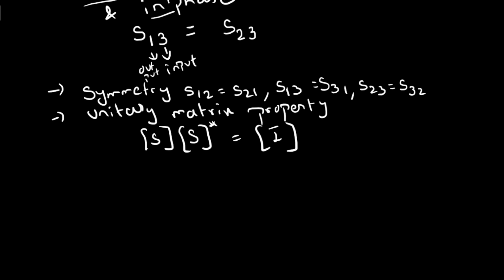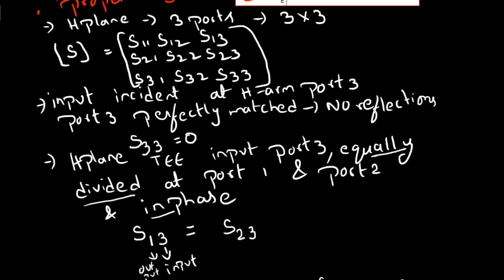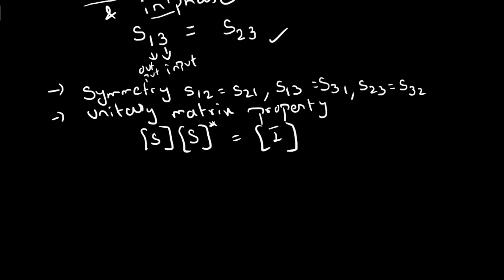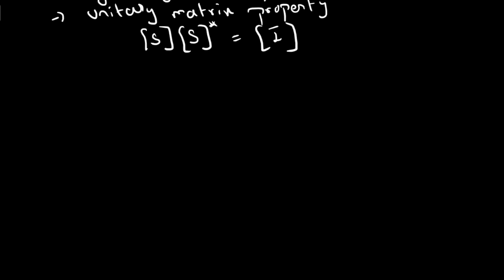Now, by considering the properties of H plane T, we get two conclusions: S33 equals 0, and S13 equals S23. You can replace these values in the scattering matrix along with the symmetric properties, so a new matrix is obtained, and then you can do the unitary matrix operation and equate it to the identity matrix.